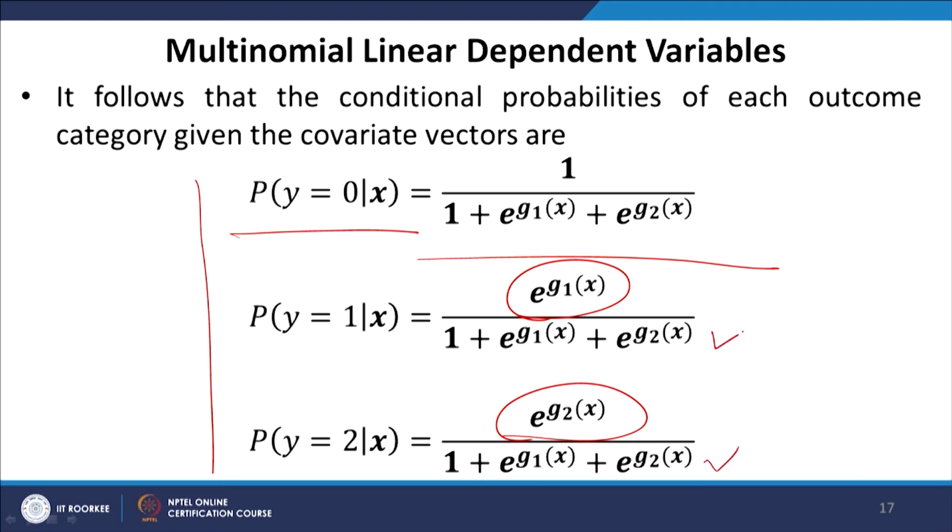The denominator remains the same in each case, and since y equals 0 is the baseline or reference category, the numerator is 1 here.